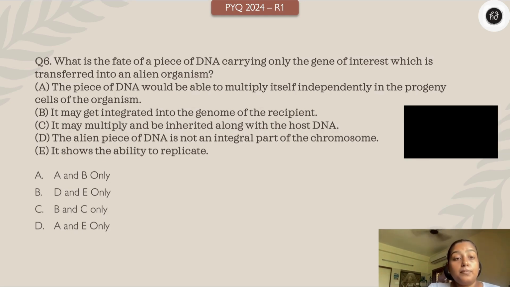Moving on to question number 6. What is the fate of a piece of DNA carrying only the gene of interest, which is transferred into an alien organism? A, the piece of DNA would multiply itself independently in the progeny cells of the organism. B, it may get integrated into the genome of the recipient. C, it may multiply and be inherited along with the host DNA. D, the alien piece of DNA is not an integral part of the chromosome. E, it shows the ability to replicate. Options: A and B only, D and E only, B and C only, A and E only.